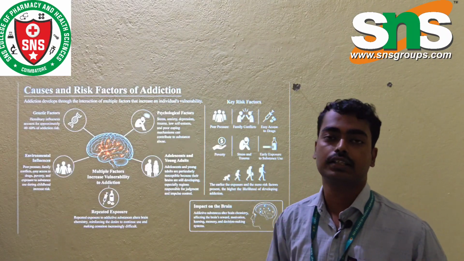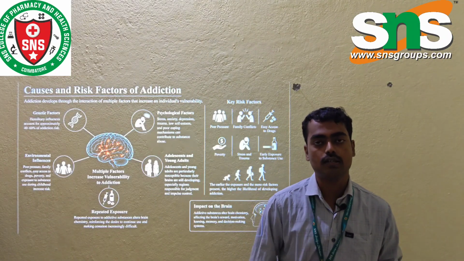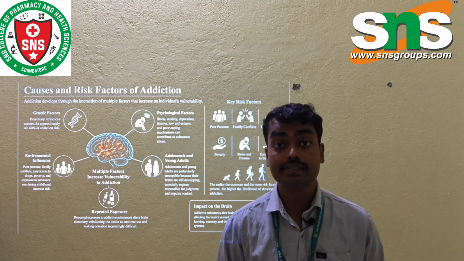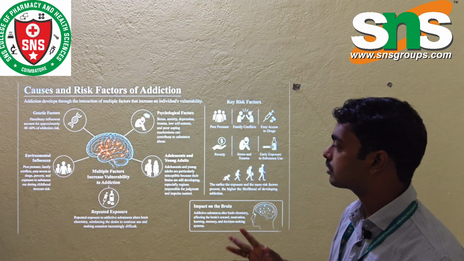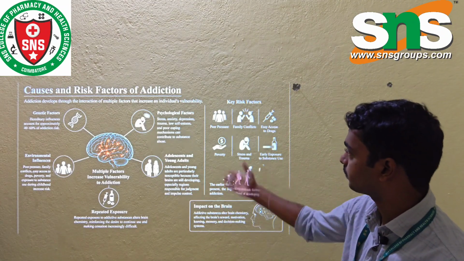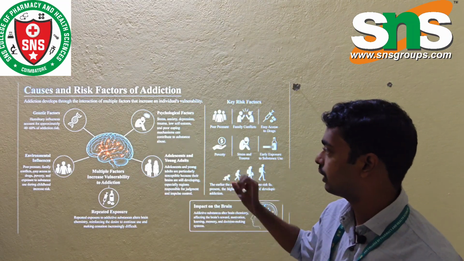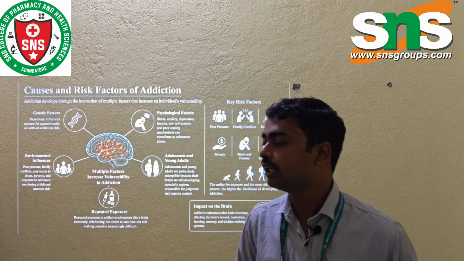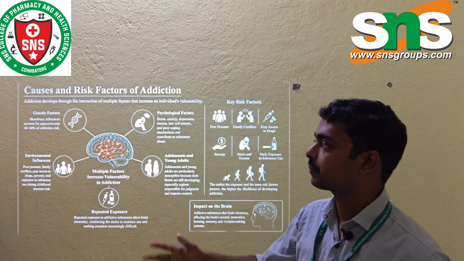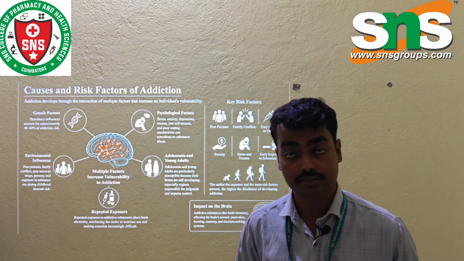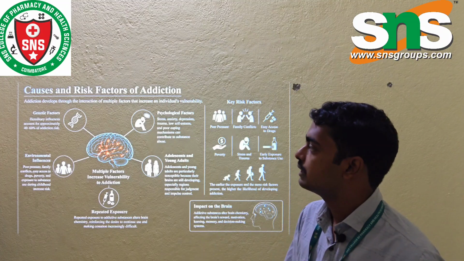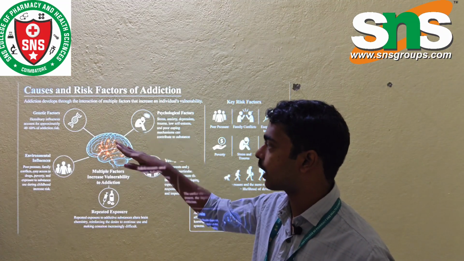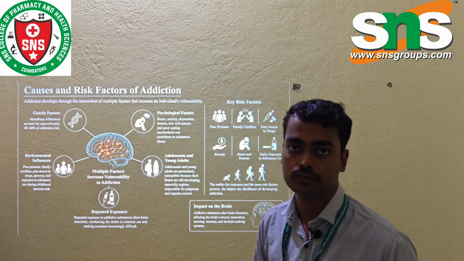Then, the causes and risk factors of addiction. What are the causes and what are the risk factors? The causes are divided into five groups. The first is the genetic factor. If the parents have an addiction, the child has a 40 to 60% chance of developing the same addictive behavior. Hereditary influence accounts for approximately 40 to 60%.